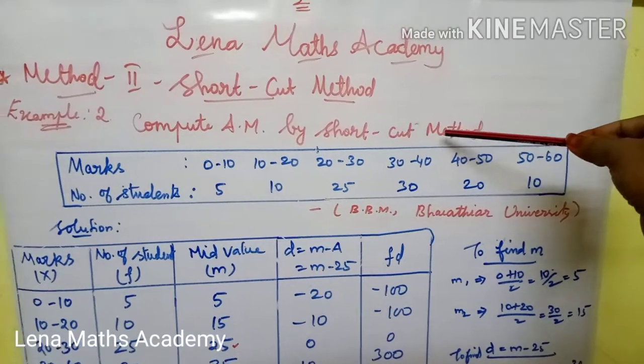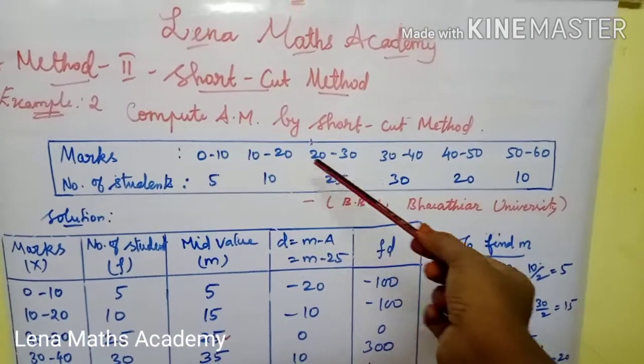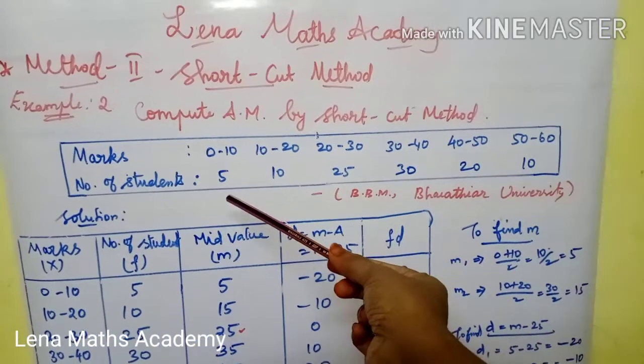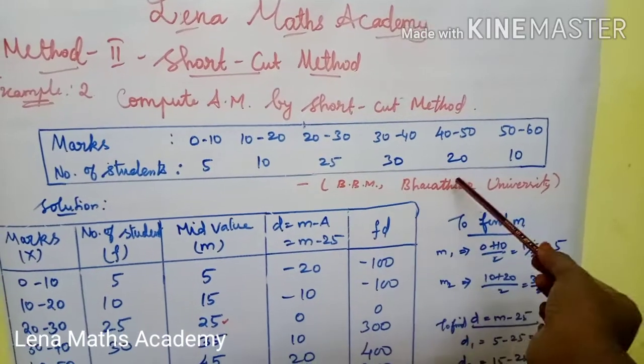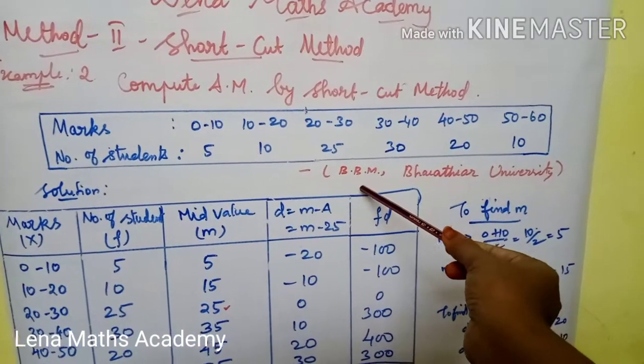Next method, shortcut method. Compute arithmetic mean by shortcut method. Marks 0 to 10, 10 to 20, 20 to 30, 30 to 40, 40 to 50, 50 to 60. Number of students 5, 10, 25, 30, 20, 10. This is one of the Bharathiar University questions for BBM students.